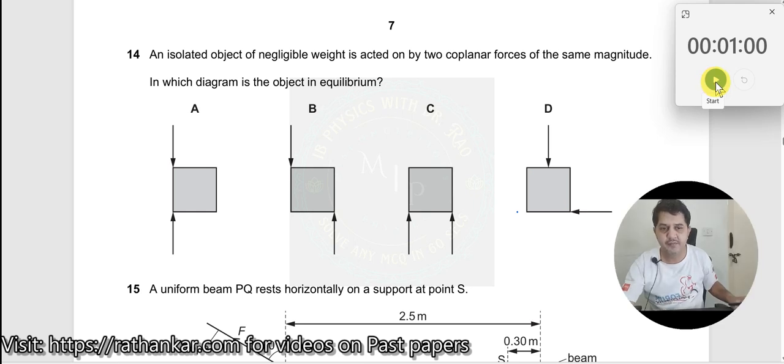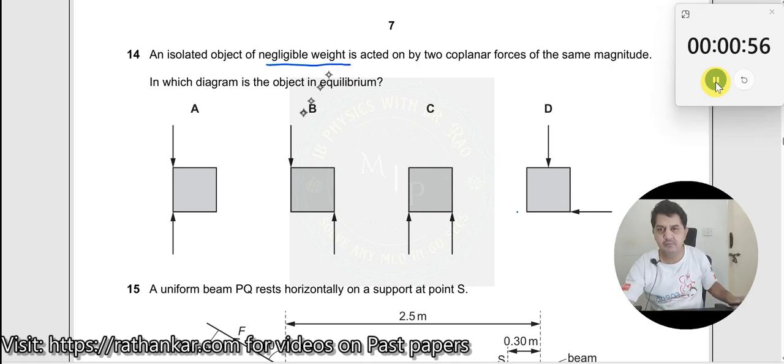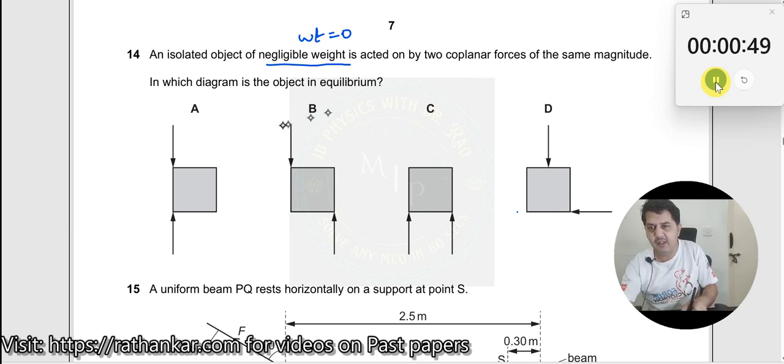Question number 14. An isolated object of negligible weight, which means the weight is equal to 0, is acted upon by two coplanar forces of the same magnitude, which means the force is the same. In which diagram is the object in equilibrium? Now, if you look at this here, there is one force acting here, there is one force acting here.